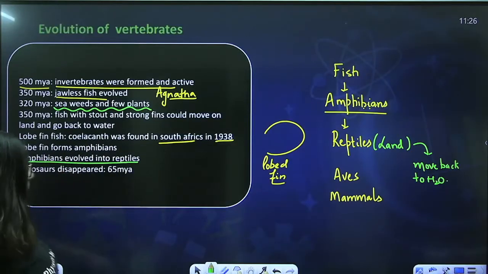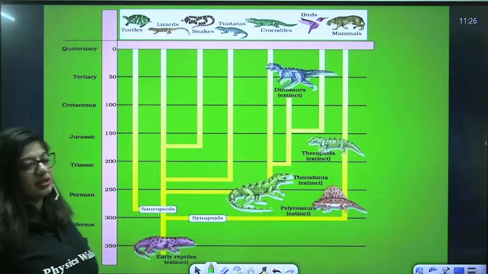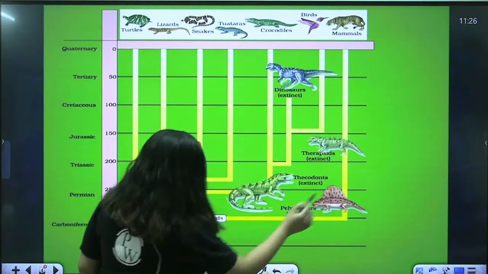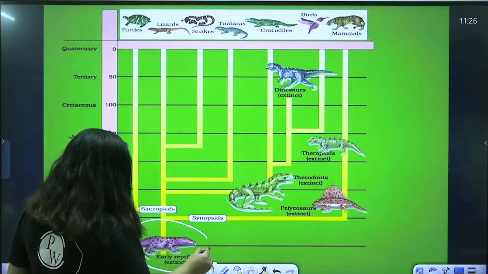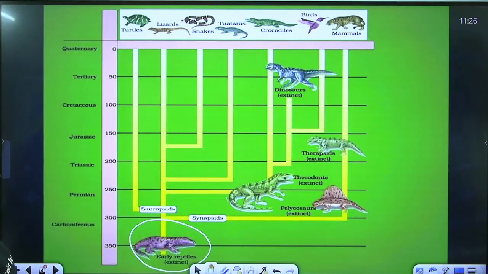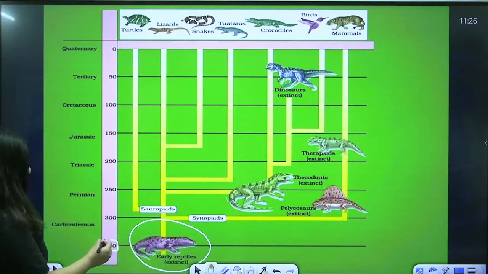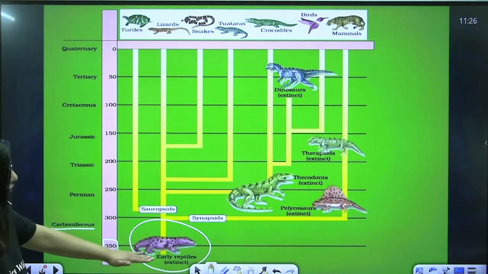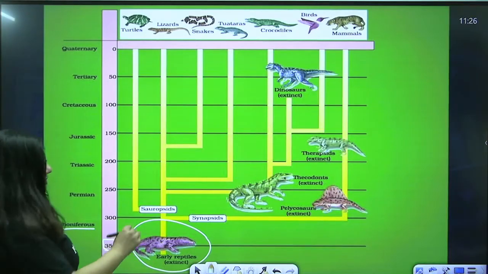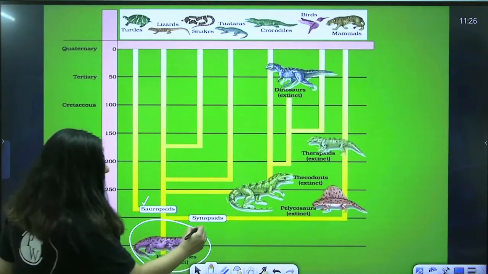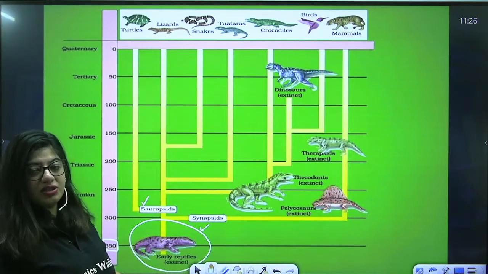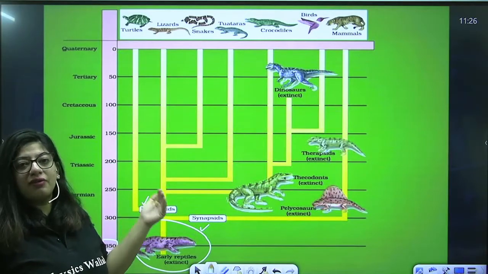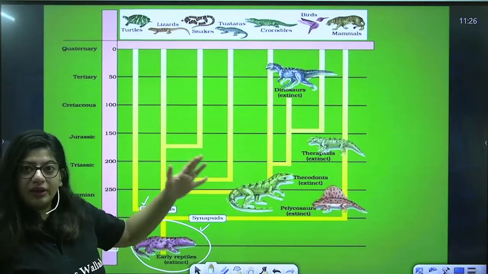Now let's see how. If you have seen this chart in the NCERT, it starts from here. We all had one common early reptile ancestor, which is no more available, it's extinct. It arrived around 350 million years ago in the Carboniferous. From this common ancestor arrived two lineages. One is Sauropsid, another is Synapsid. Synapsids moved towards the evolution of mammals. Sauropsids moved towards the evolution of reptiles, dinosaurs and aves.